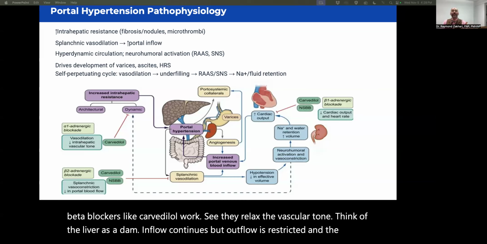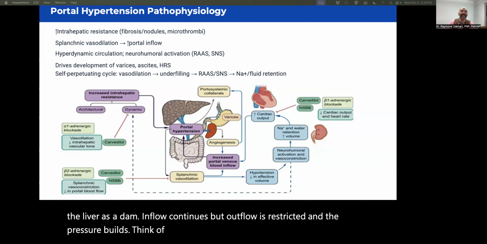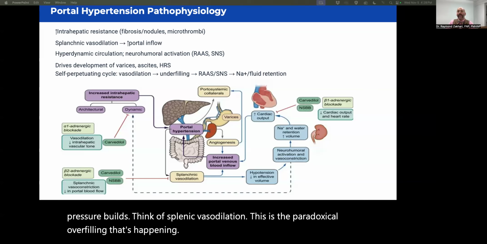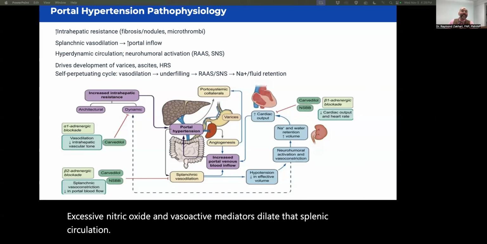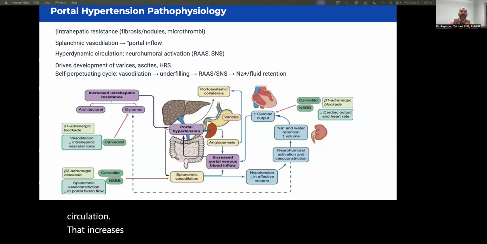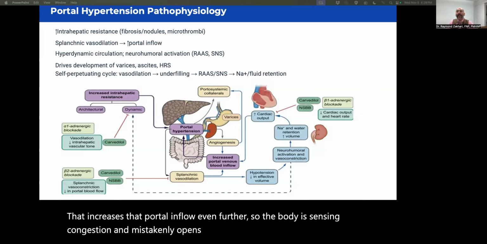Think of splenic vasodilation. This is the paradoxical overfilling that's happening. Excessive nitric oxide and vasoactive mediators dilate that splenic circulation. That increases that portal inflow even further. So the body is sensing congestion and mistakenly opens up more tributaries to a blocked river.